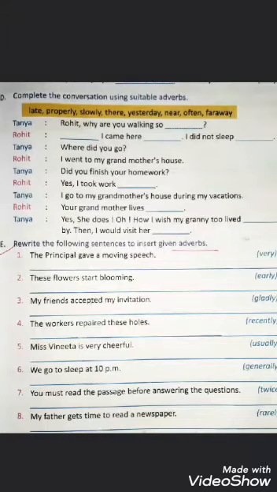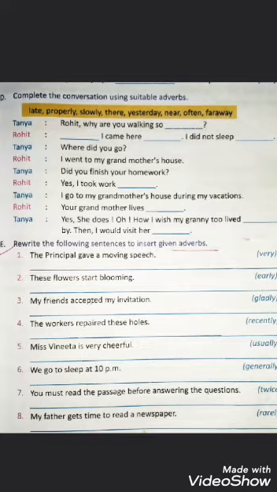We are doing chapter 11, adverbs in English grammar, and we have done with exercise A, B and C. So in today's class we're gonna solve exercise D and E. Let's see what we have to do in exercise D. We have to complete the conversation using suitable adverbs, which means options are given there. In the helper box you can see the options. These are adverbs and we have to use them according to the sentences. Okay, so let's begin with it.